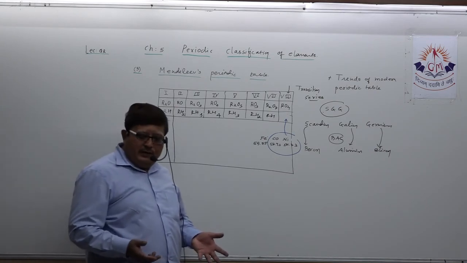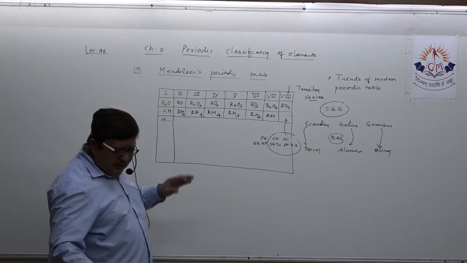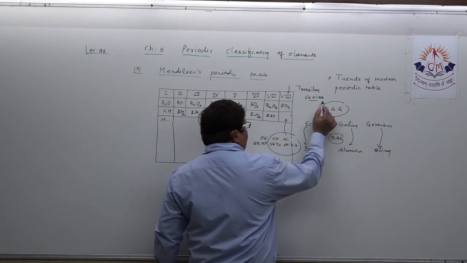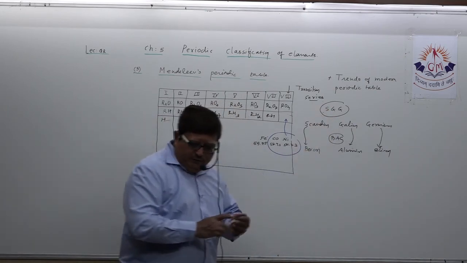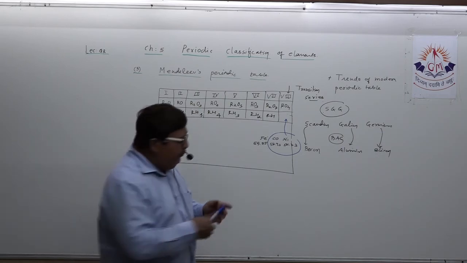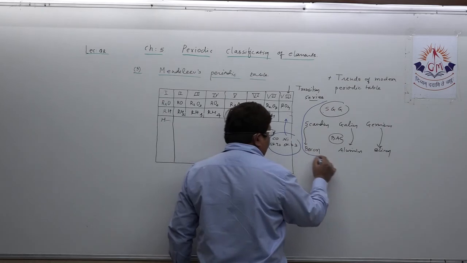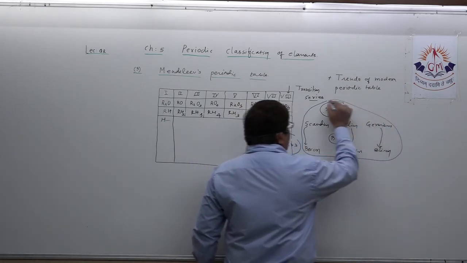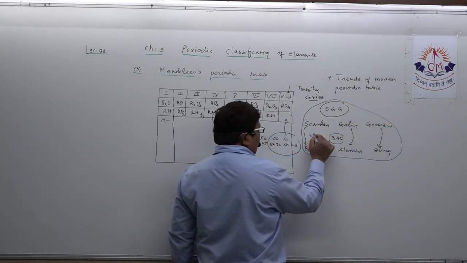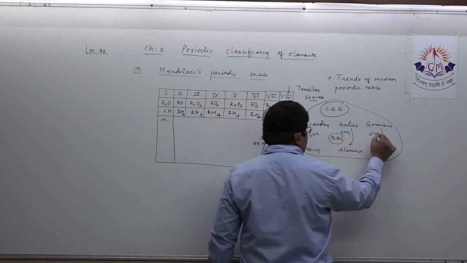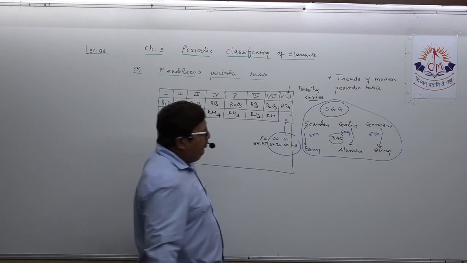Understand? Now this is clear in your mind, how you can write the remarkable feature. If you want to list it out, this can be called the second feature: Eka-boron, Eka-aluminium, Eka-silicon. Is it clear in your mind?